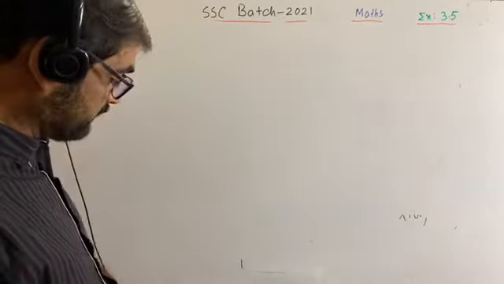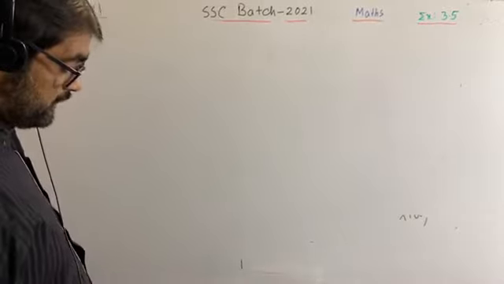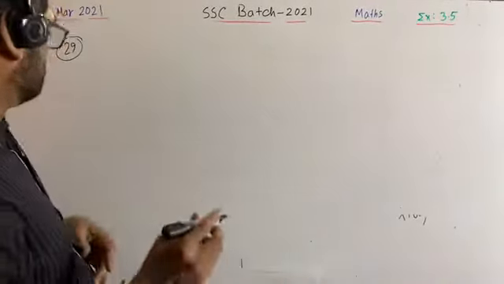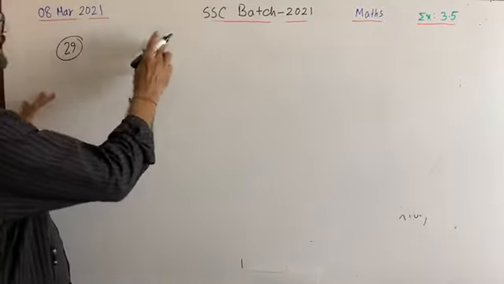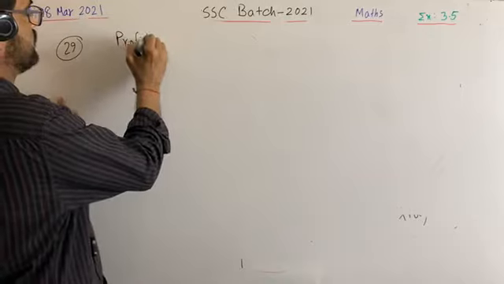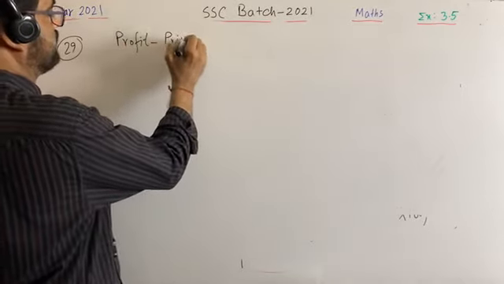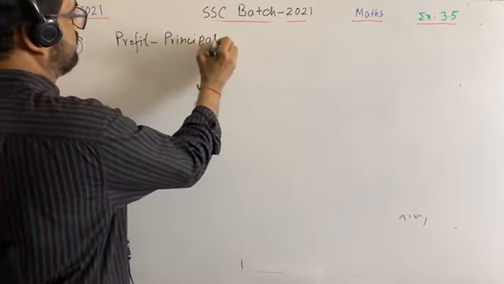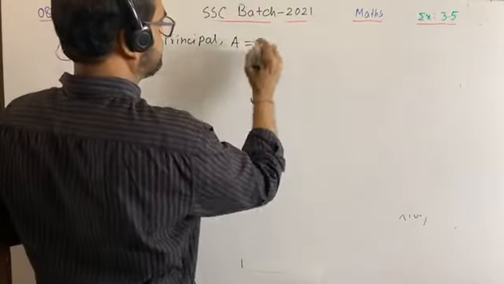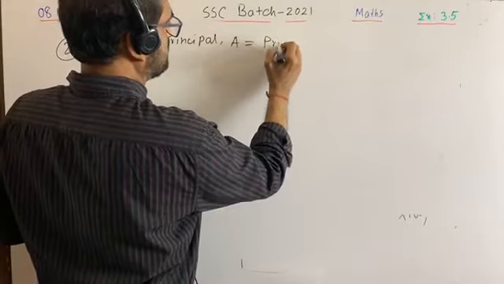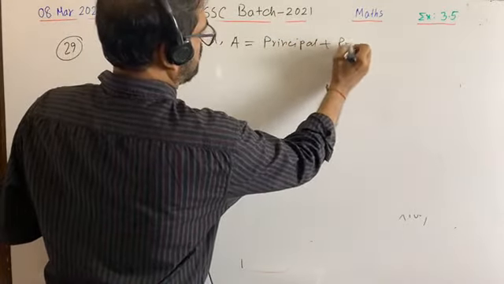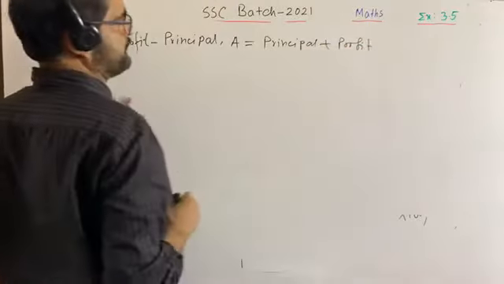So it is written something regarding profit principal. So like the previous math, we can start: write down profit principal, comma, A is equal to what? Principal plus profit, right? We all know it.